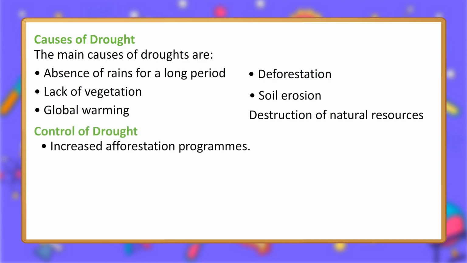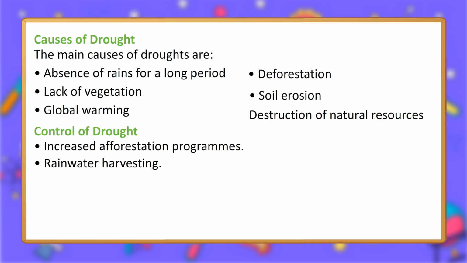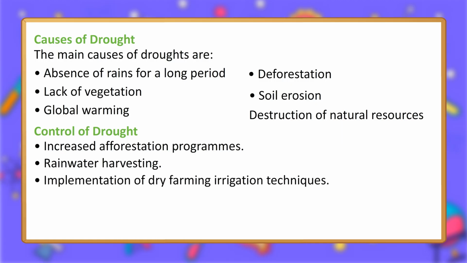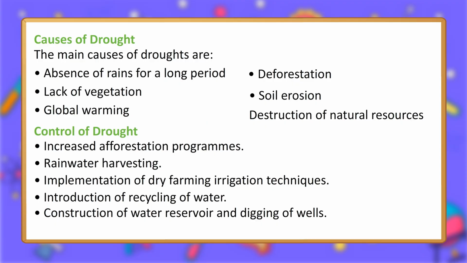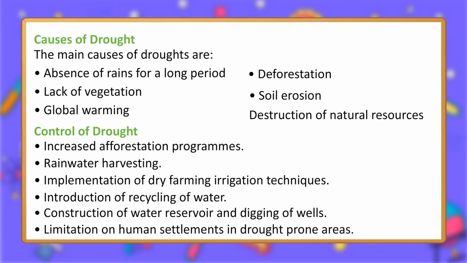Control of drought: increased afforestation programs, rainwater harvesting, implementation of dry farming and irrigation techniques, introduction of recycling of water, construction of water reservoirs and digging of wells, and limitation on human settlements in drought-prone areas.